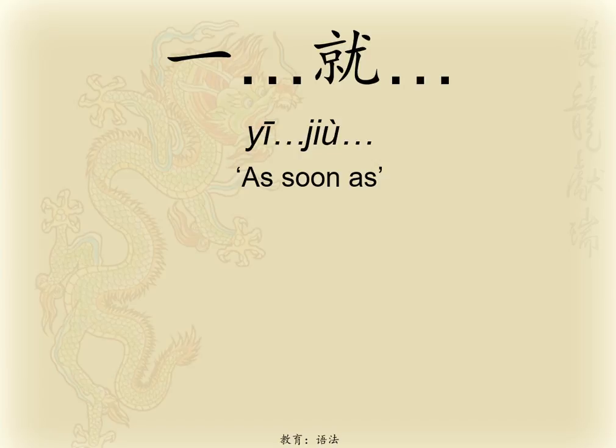Today's grammar tutorial is on 一…就, which means as soon as. What happens with this construction is it's placed between two actions in a sentence. So basically we have our normal sentence structure that allows you to talk about the subject, a verb and an object, but we need to put these in between.